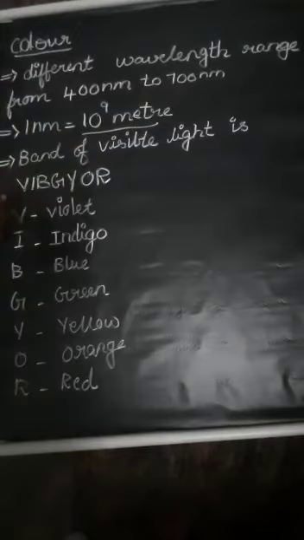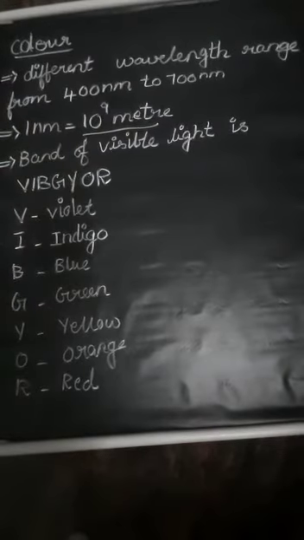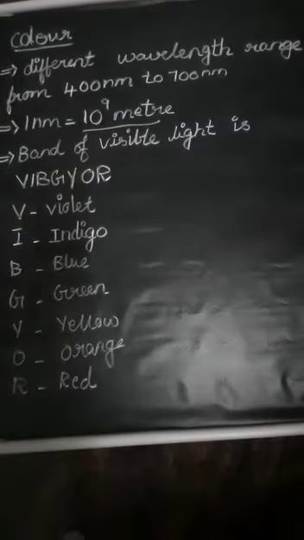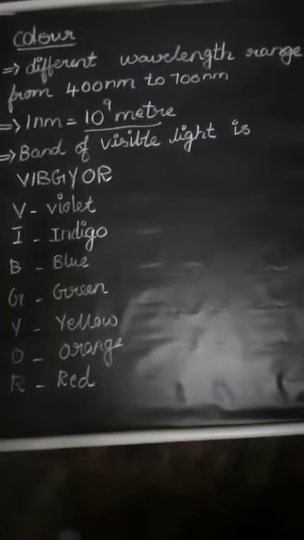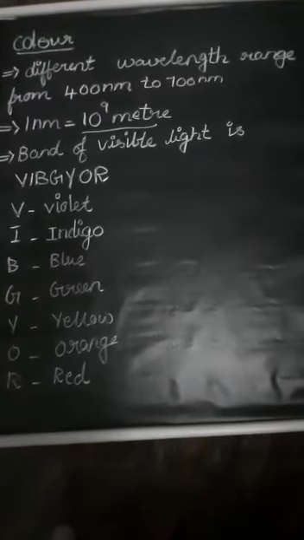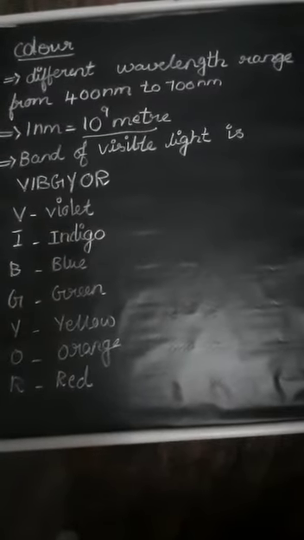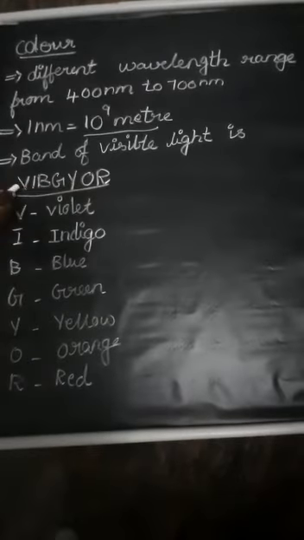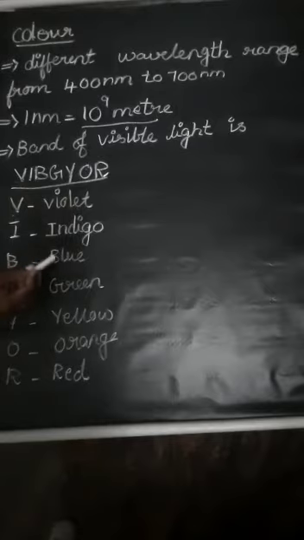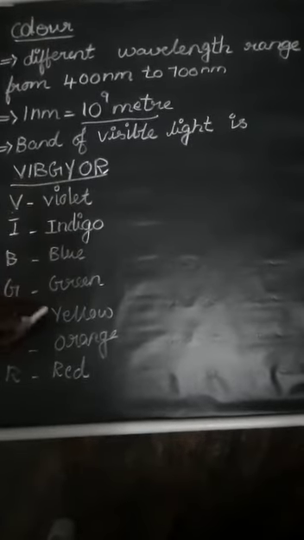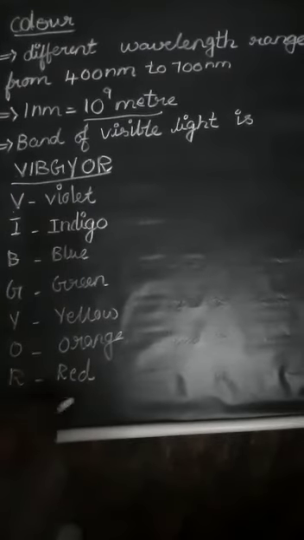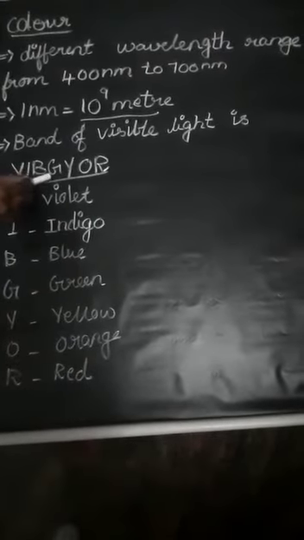Each definite wavelength is represented by a particular color. The bandwidth of visible light is VIBGYOR: V violet, I indigo, B blue, G green, Y yellow, O orange and red.